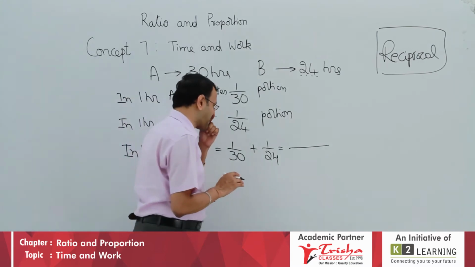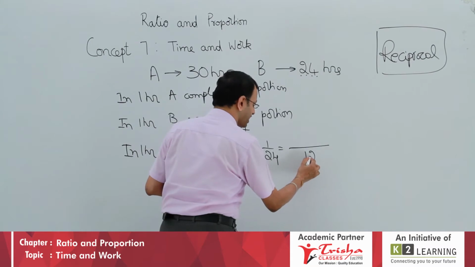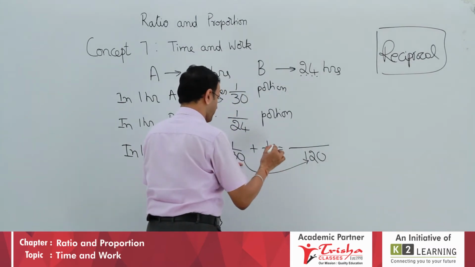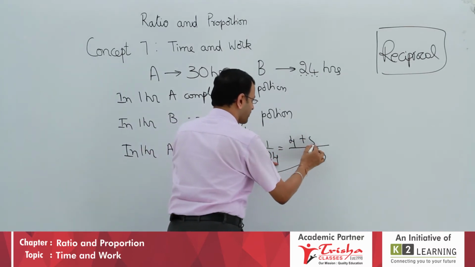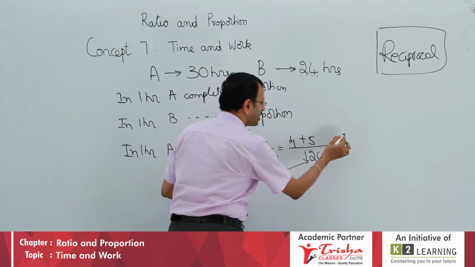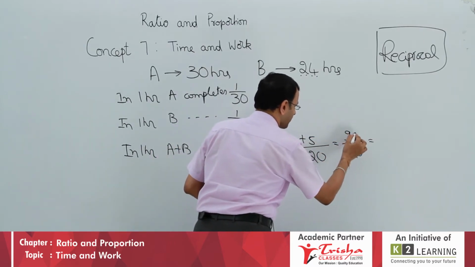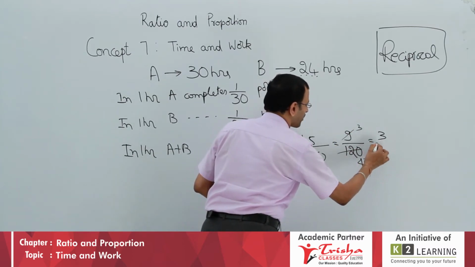So, for 30 and 24, we have to take the LCM. LCM will be 120. 4 times 30 is 120, and 5 times 24 is 120. So, your answer will be 9 by 120. You can divide by 3: 3 threes are 9, 3 forties are 120, so it is 3 by 40.